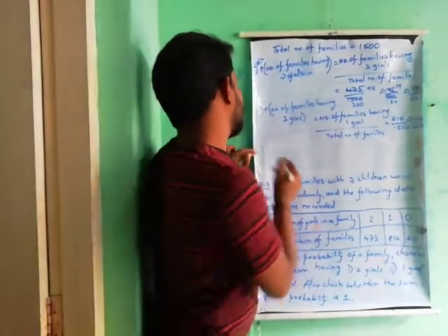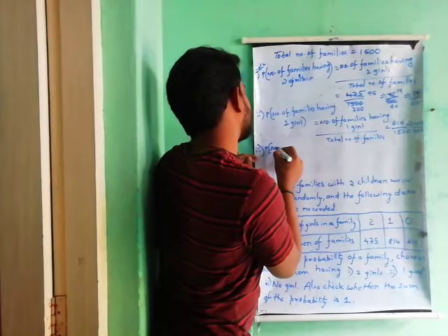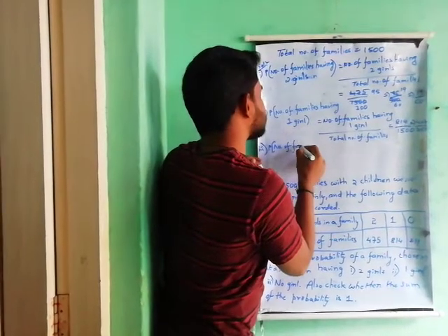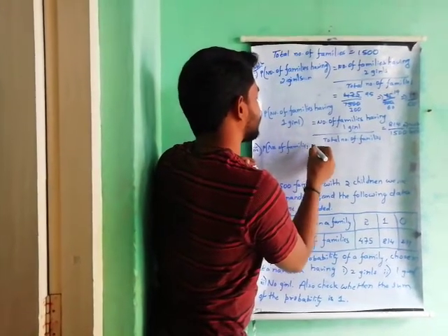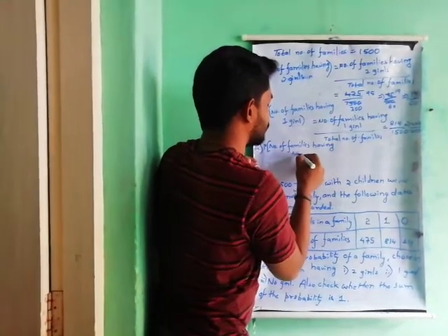Okay. Coming to the third one, probability of number of families having no girl.